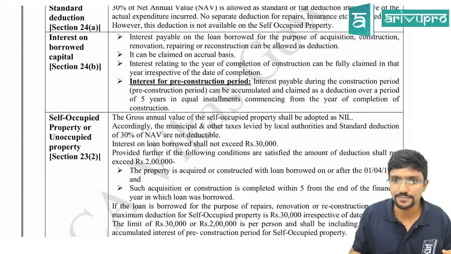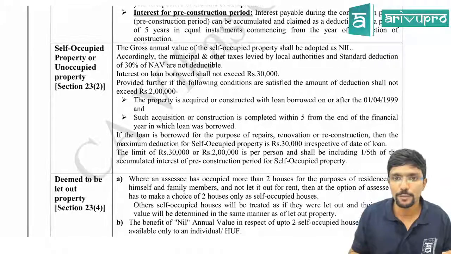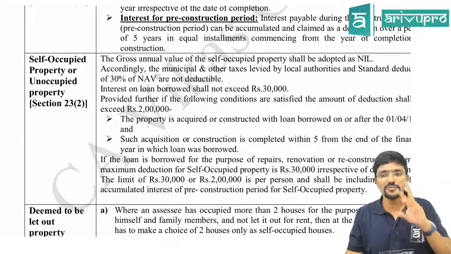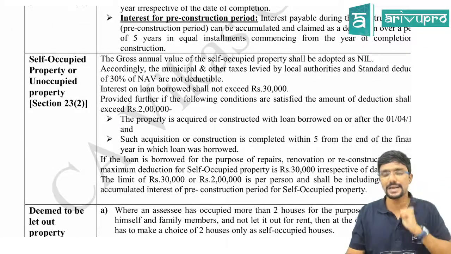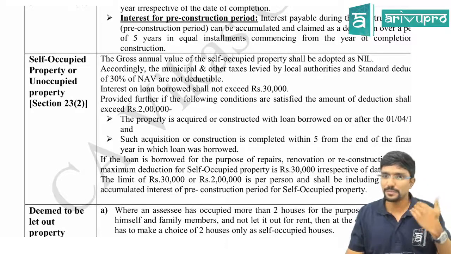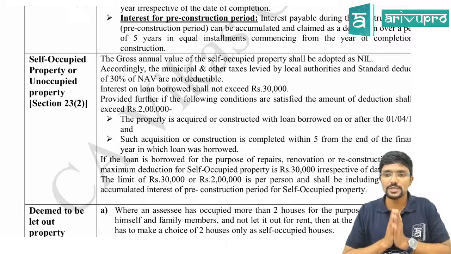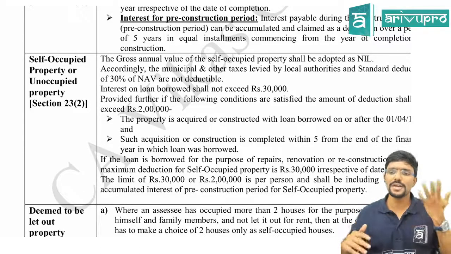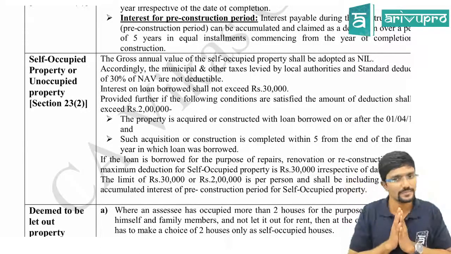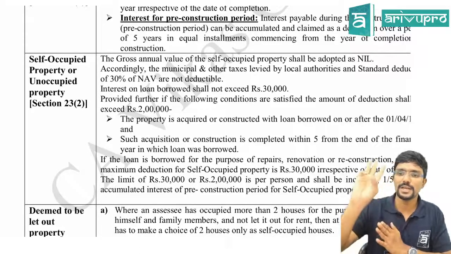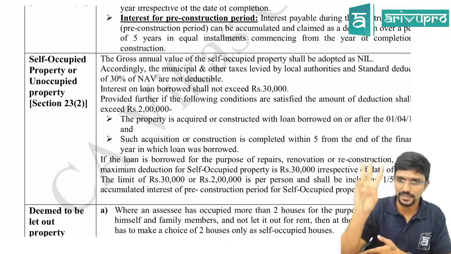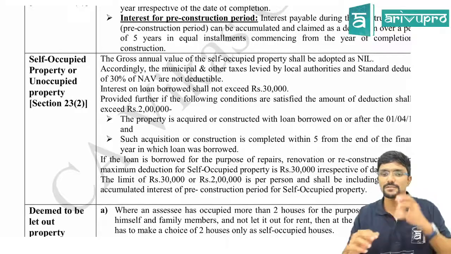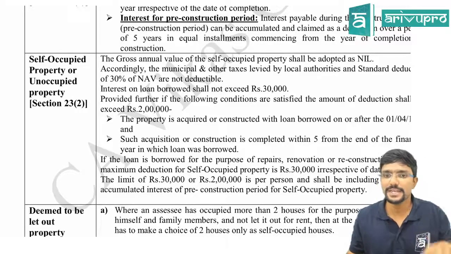Hope you guys are clear. Next, self-occupied property, I have told you, maximum we can have only 2 self-occupied properties, guys, for the assessee and his family members all put together. Only interest on housing loan will come for self-occupied property, maximum. If I have not taken any loan, then that also will not come. So the maximum interest you can claim is 30,000, normally. But if certain conditions are satisfied, then it can be 2 lakh.